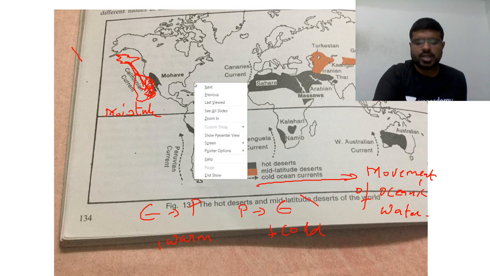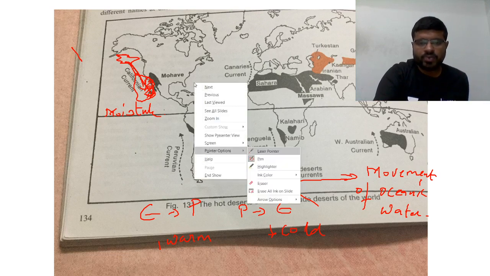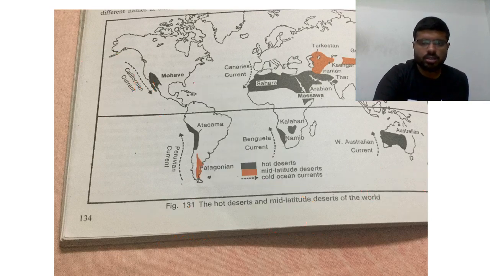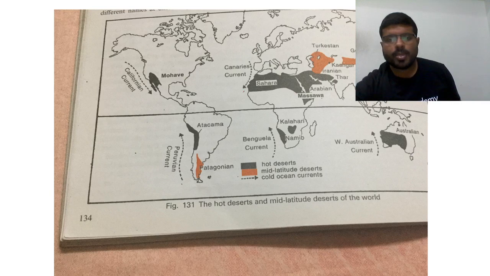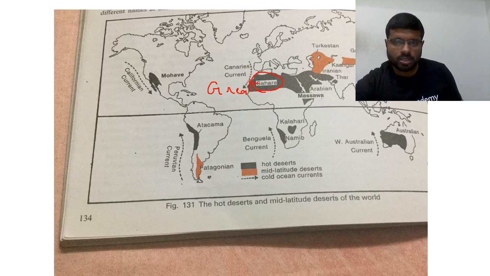Then if you see in this diagram, one doubt you should get is why the Saharan desert extends to the east, and why not other deserts? Why is it called the Great Saharan Desert? Because here there is no distribution of land and water. This region is also land only.